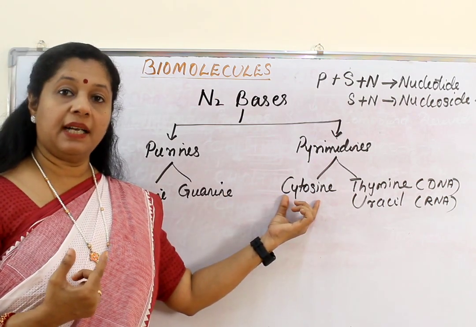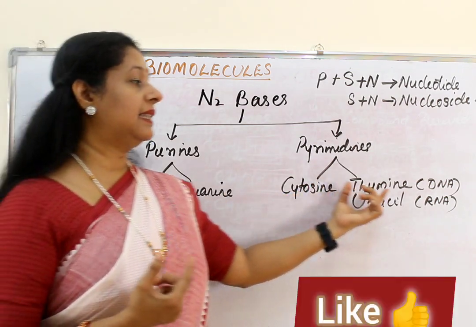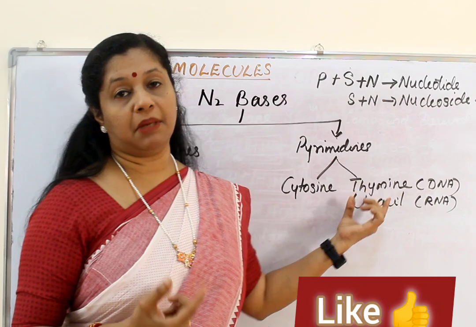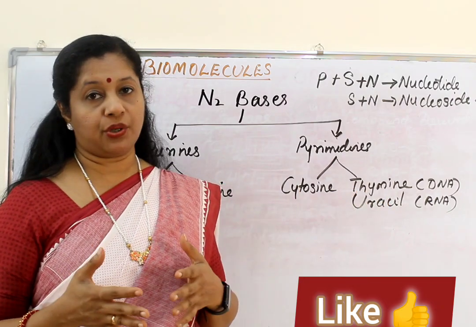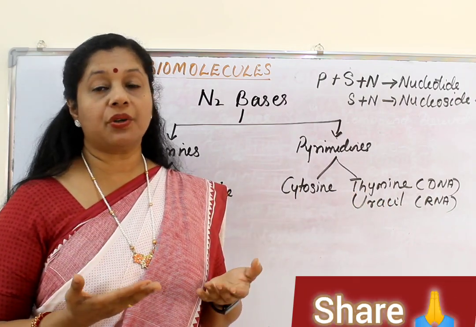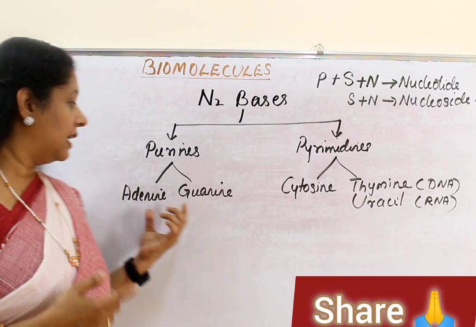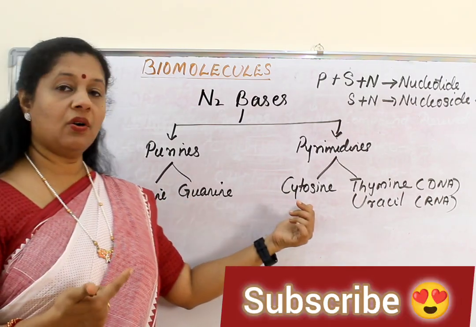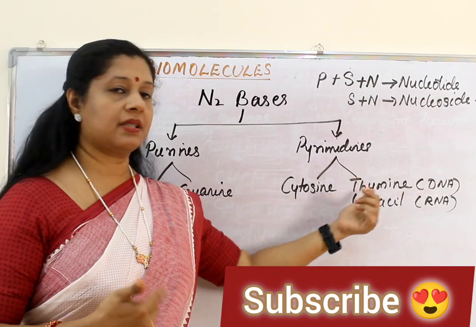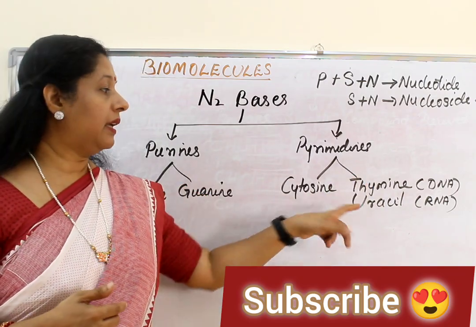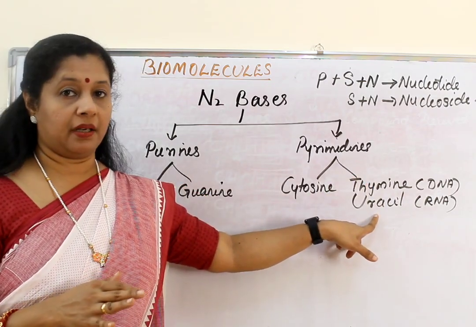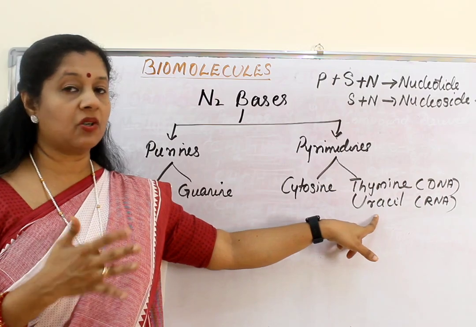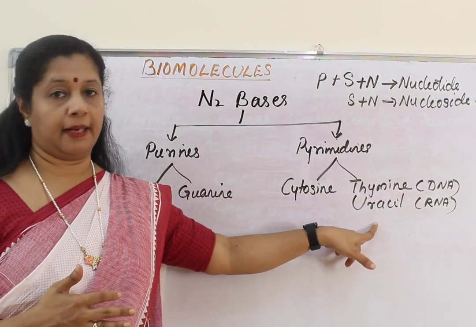Cytosine plus sugar we get cytidine. Thymine plus sugar is thymidine. But these are ribose sugar. If it is deoxyribose sugar in DNA, we rename it as deoxyadenosine, deoxyguanosine, deoxycytidine, deoxythymidine. Or if it is RNA, uridine. There is no need of telling deoxy because it is not in DNA, it is only in RNA.